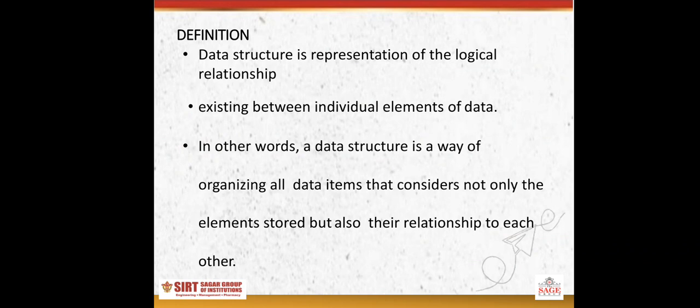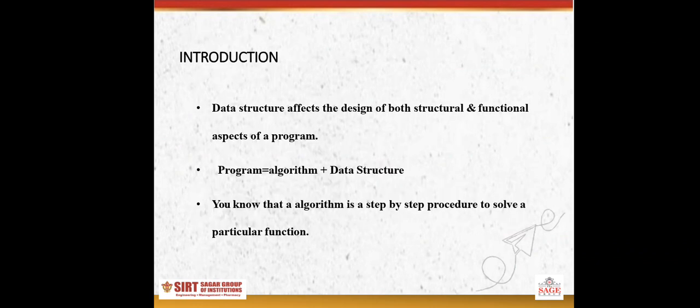Data structure is representation of logical relationship existing between individual elements of data, or we can say that in other words, a data structure is a way of organizing all data elements that considers not only the elements stored but also the relationship of each element. Introduction. Data structure affects the design of both structural and functional aspects of a program. A program is a collection of algorithms plus a data structure.